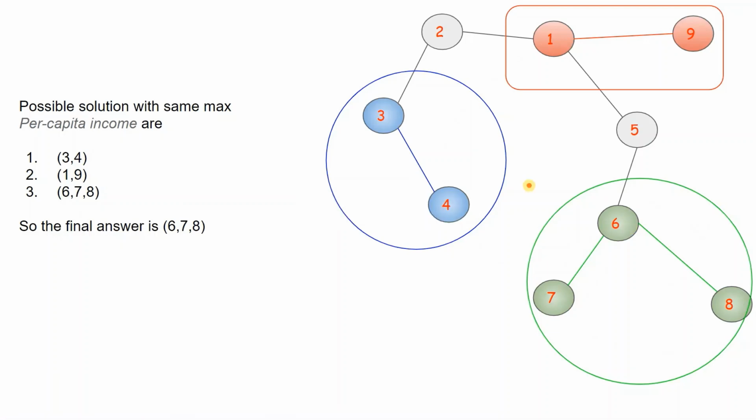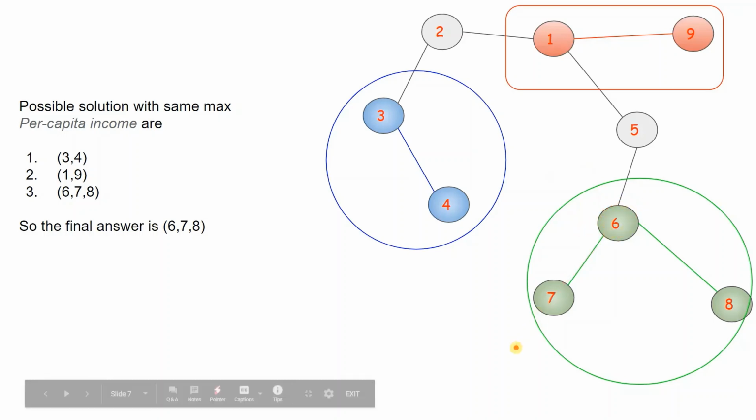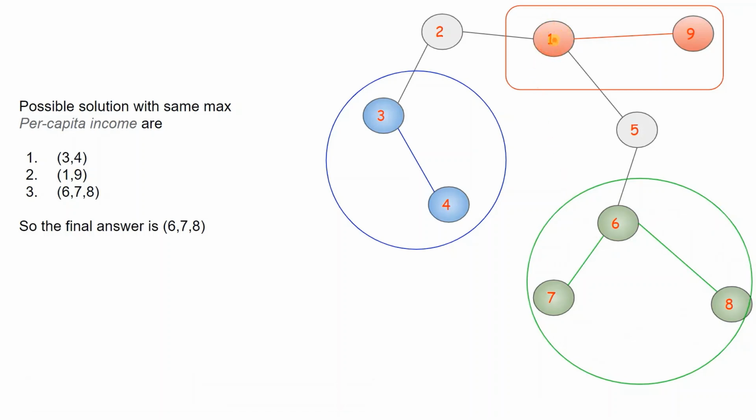I hope you remember BFS, because if we do a BFS search on 6, we can find 7 and 8 as well. And the total number of provinces this BFS will give is 3. And the BFS on 1 will give the number of provinces as 2, with the values 1 and 9. And the BFS on 3 will give the number of provinces as 2, with the values 3 and 4.